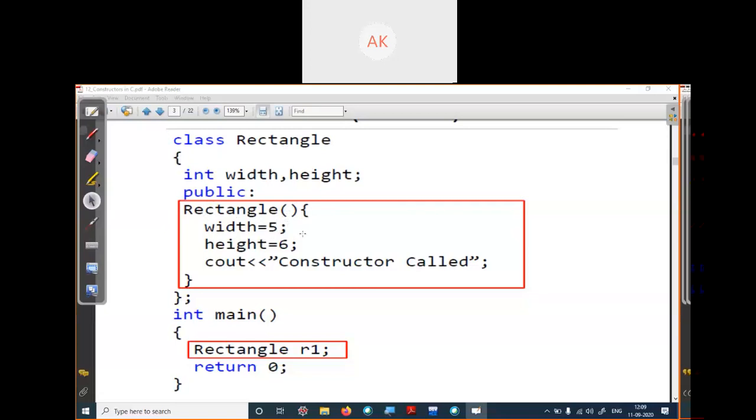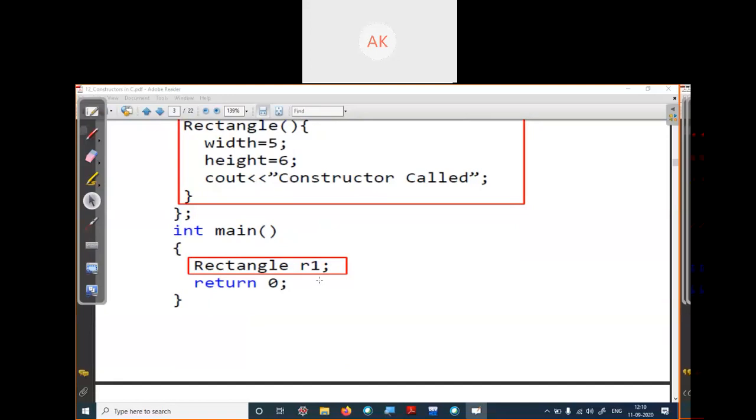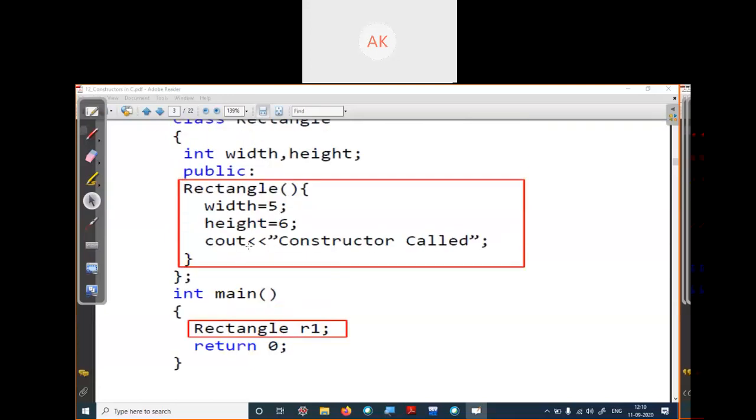And it's setting the value of width to 5 and height to 6, and just prints a message, constructor called. In the main method we have just created one object r1 of class rectangle. When you create object r1, this function rectangle will be called, and it sets the value of width to 5 and height to 6, and prints the message constructor called.